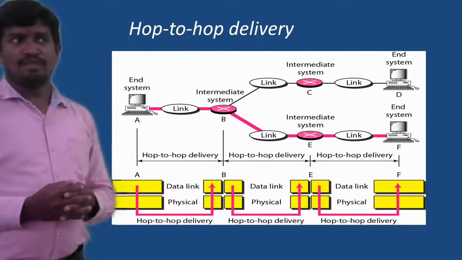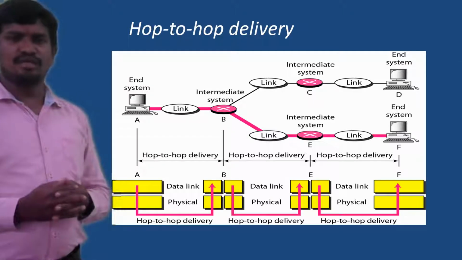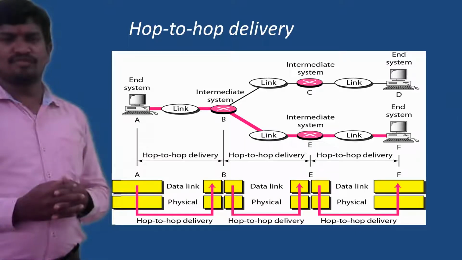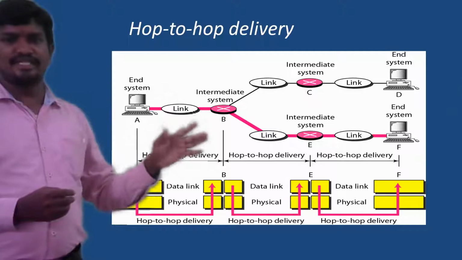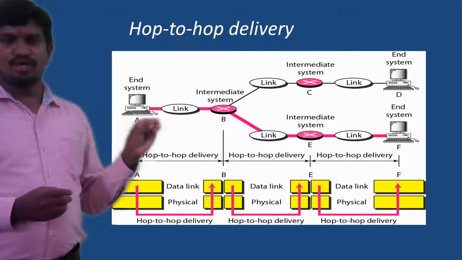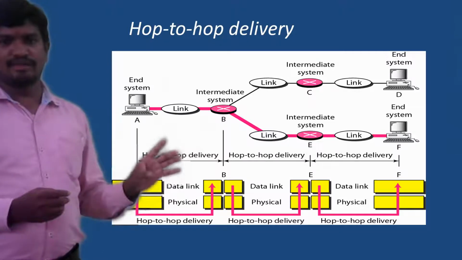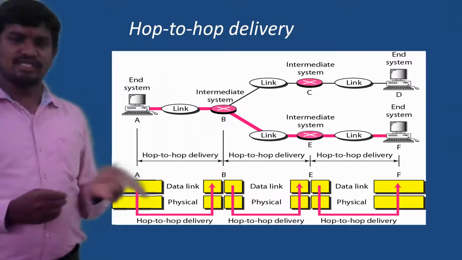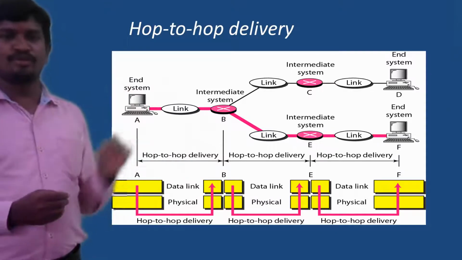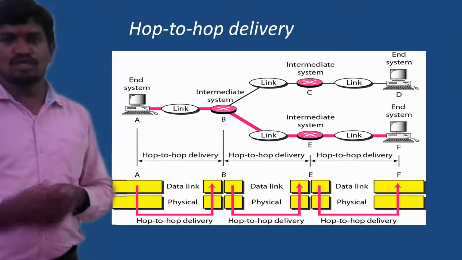But the application layer, presentation layer, and session layer all come under the peer-to-peer delivery model. The meaning of that is those layers exist at end systems, not at the intermediate stages. In intermediate devices, three layers exist: the physical layer, data link layer, and network layer. The remaining four exist only at end systems. That is the reason those are called end-to-end communication, and these are called hop-to-hop or host-to-host communication.